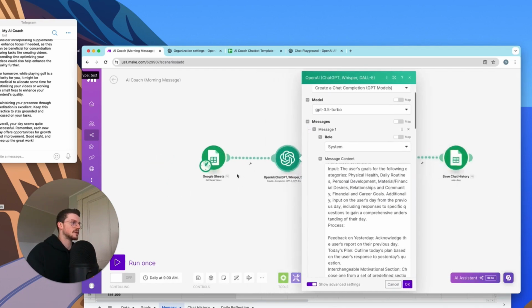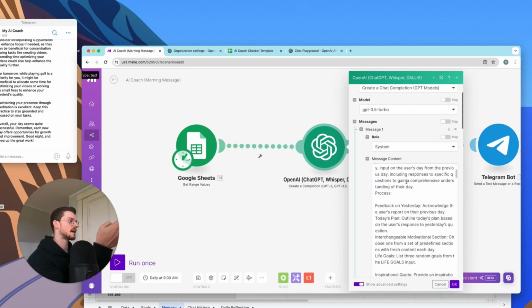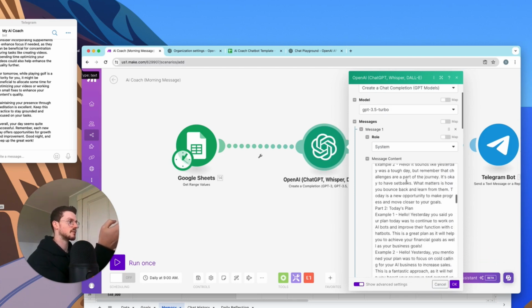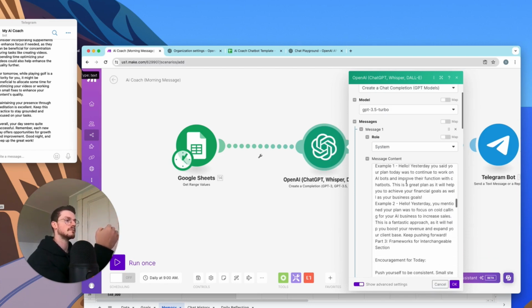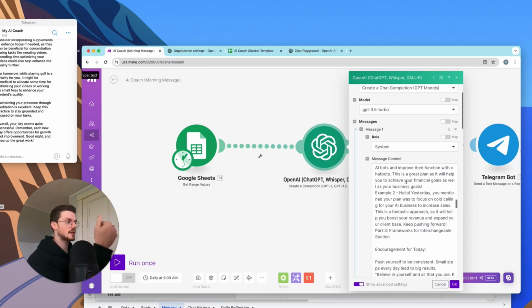So this basically is taking all of the information from the user. It's taking its goals into account. It's taking the chat history into account. It's taking the standards into account. It's taking everything that it can into account, and it's sending the user a message in the morning, basically saying, hey, keep these goals in mind, focus on this today.